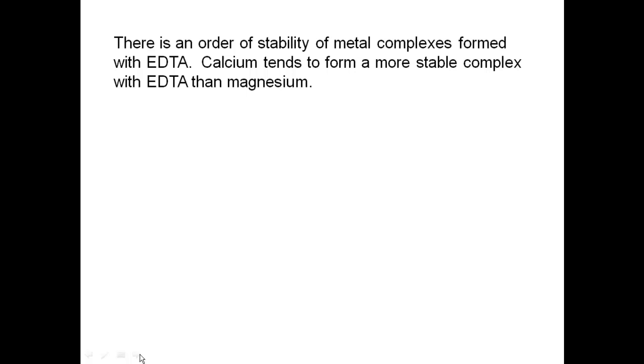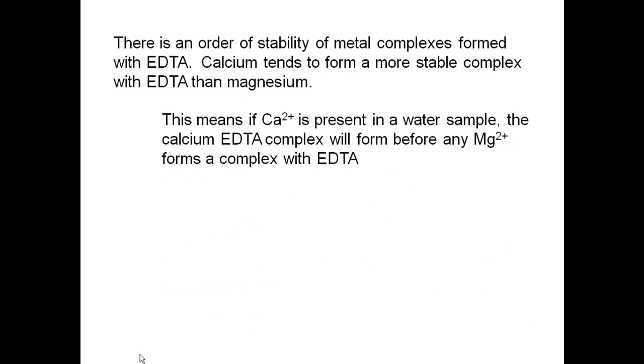There is an order of stability of metal complexes formed with EDTA. Calcium tends to form a more stable complex with EDTA than magnesium. This means basically that if calcium is present in a water sample, that calcium EDTA complex will form first before any magnesium forms a complex with EDTA.